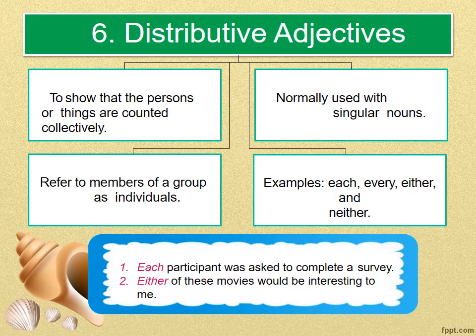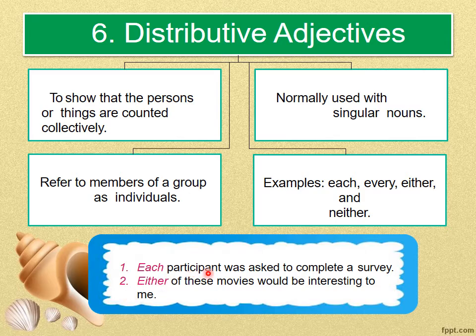Now next is distributive adjective. Now what are these distributive adjectives? Distributive adjectives, they are used to show that the persons or things are counted individually. Normally they are used with the singular nouns and they refer to members of a group as individuals. Now for examples, each, every, either and neither. So for example, I have given two sentences over here.